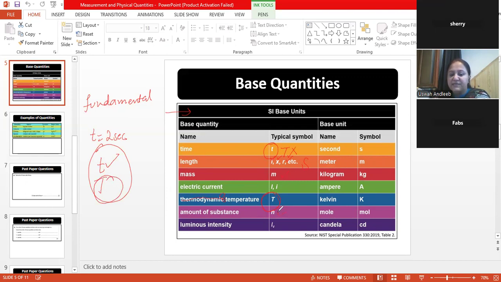Then amount of substance is N, and luminous intensity, also written in some books as light intensity, is referred to as Iv. So these are the symbols. You must memorize them, and while doing calculations you must know these symbols. As I said before, these base quantities must be quantified in some units. So these are the standard SI units.